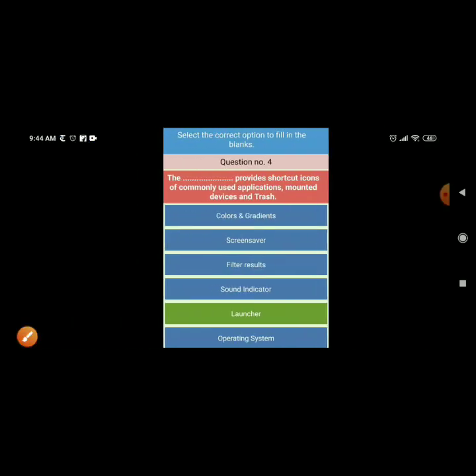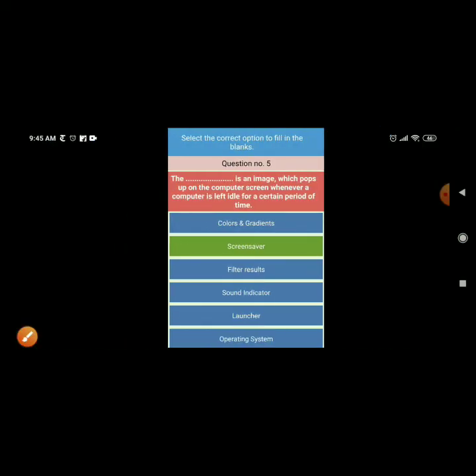Next is the dash provide shortcut icon of commonly used application mounted devices and trash. So launcher provides us the application mounted devices and trash. The dash is an image which pops up on the computer screen whenever a computer is left idle for a certain period of time. Screensaver is the image which comes when we leave the computer idle for a certain period of time.